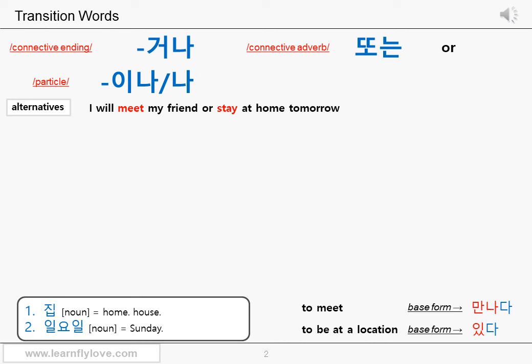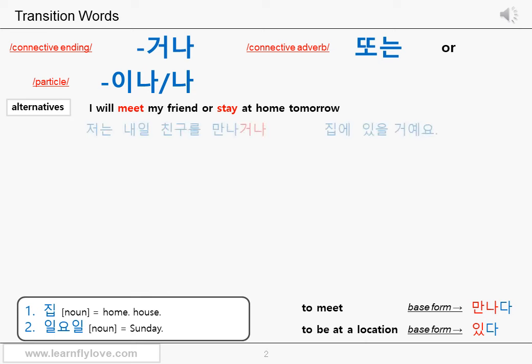Then the sentence will sound like it is being followed by another sentence or predicate, which is another alternative or option, as if you use "or" in English. The connective ending 거나 is used to indicate that either of the linked sentences can be chosen. In other words, it indicates that those are alternatives or options. There are other endings which can indicate the alternatives, but let's just learn about this one only.